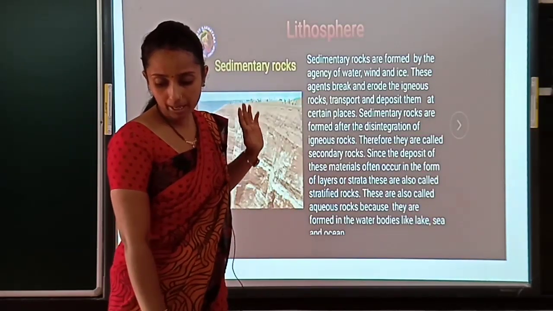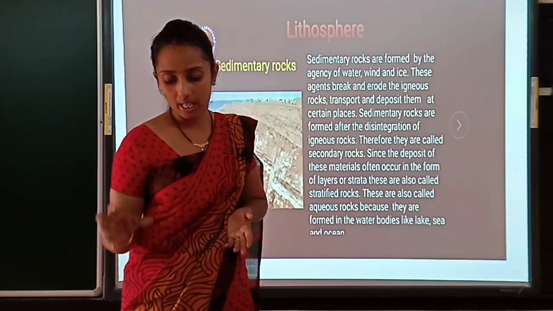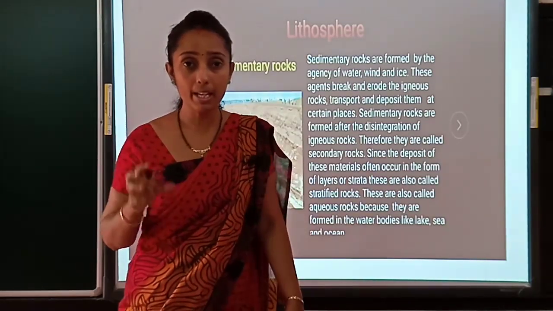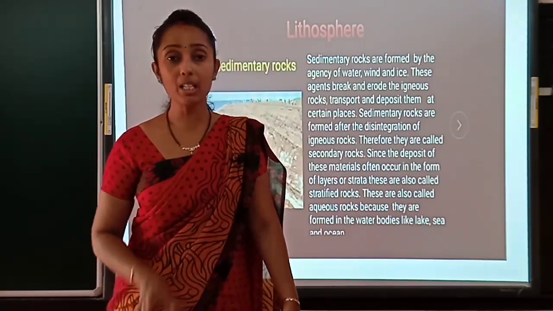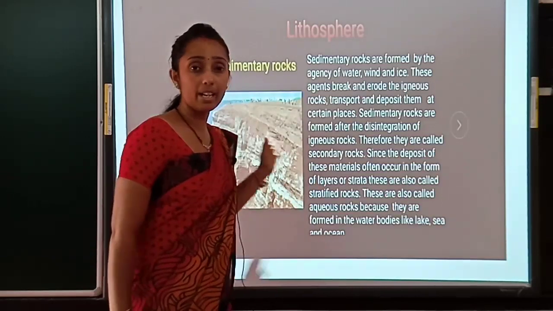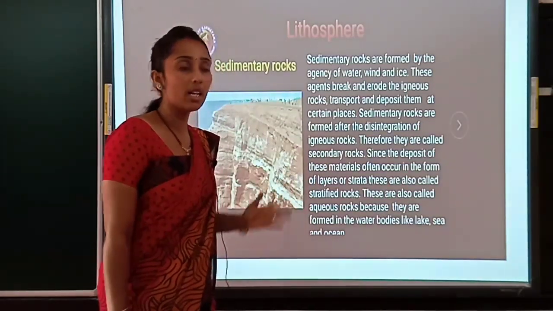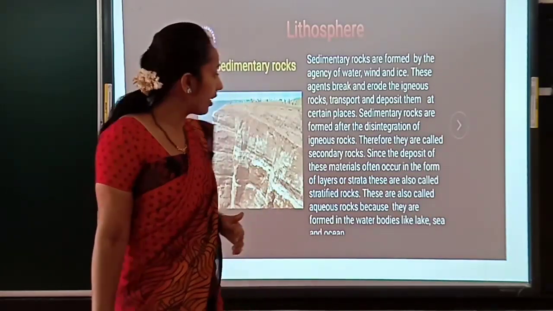And sedimentary means, the word sedimentary has been taken from the Latin word sedimentum, which means settle down. So that settled down stone, when we get it, is considered a sedimentary rock or a secondary rock.